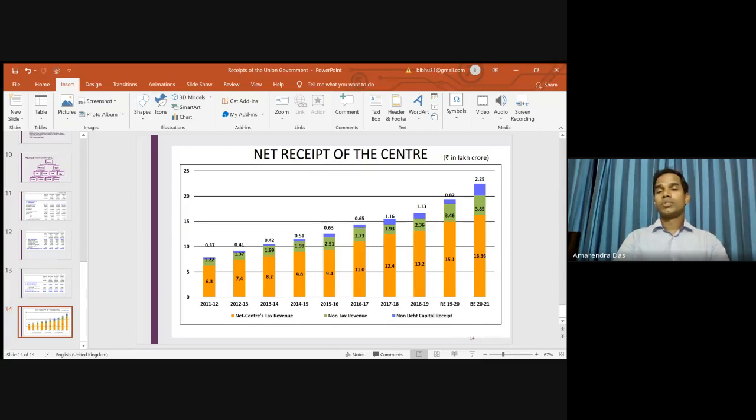So the total non-borrowing receipts, which include the tax, the non-tax, and the disinvestment proceeds, come to a little more than 22.5 lakh crore out of that 30 lakh crore budget. So this is, in a nutshell, the receipts of the Union government or the Centre. This is all about the sources of receipts of the Union government.